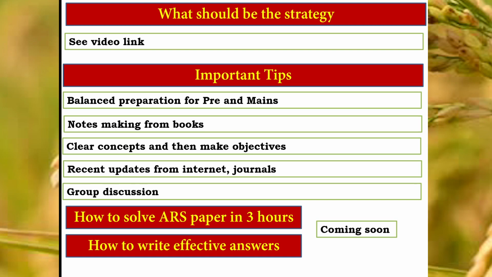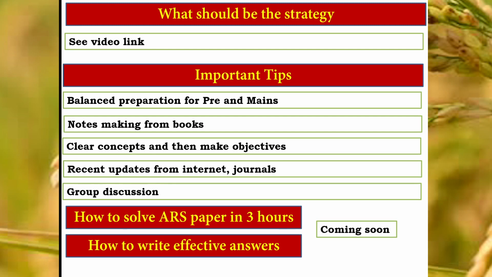Then clear concepts and then make objectives. The important point here is that nowadays many questions in examinations are not from books, but are based on policy. Many government schemes are coming which are directly related to agronomy and agriculture. So for those important schemes started by ICAR and the Ministry of Agriculture and Farmers Welfare, please make notes from the ICAR website, the Ministry of Agriculture and Farmers Welfare websites, or from UPSC preparation sites. There are many websites where they have compiled the different schemes. Please select schemes related to agriculture. You should have good basics. This will help you write answers to other questions also. You can give examples of these schemes there too. That will enhance your answer, right?